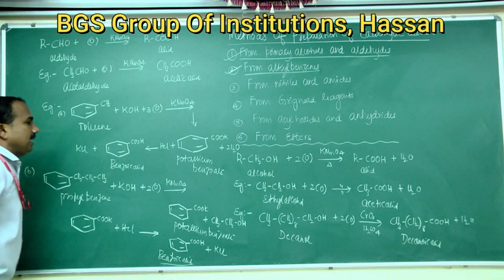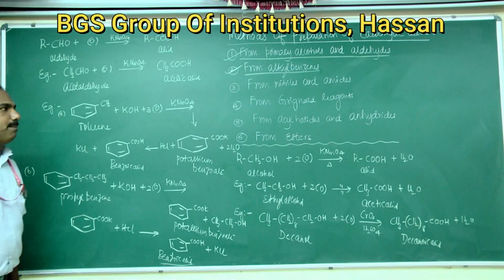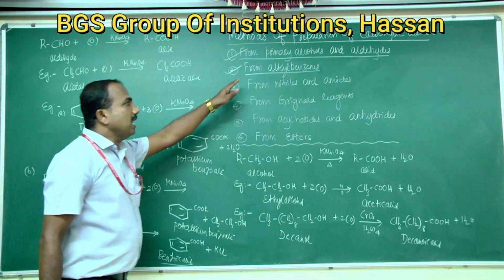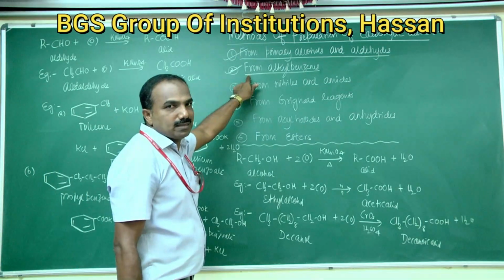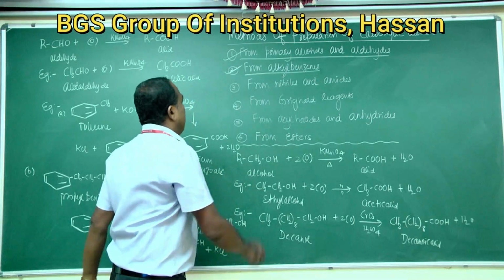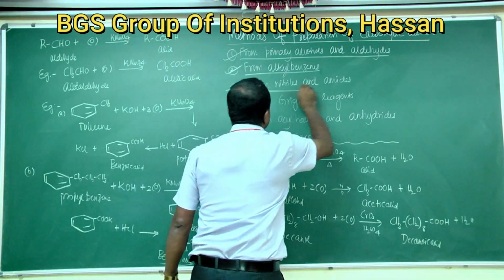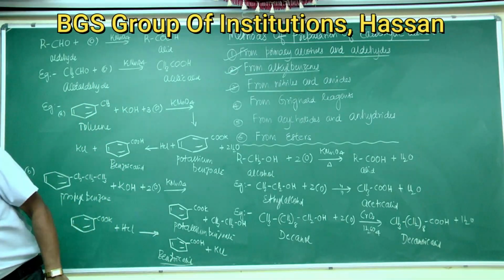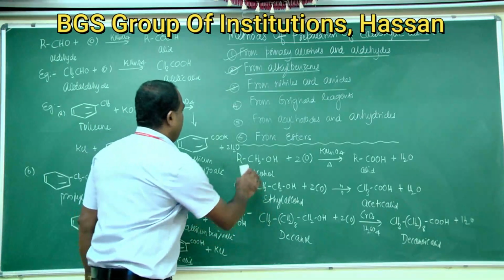So in this way we can prepare aromatic carboxylic acids from alkyl benzenes. Okay, second method is clear. Okay, next third method, that is preparation of carboxylic acids from nitriles and amides.